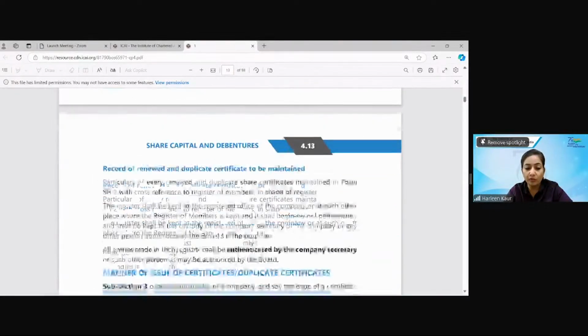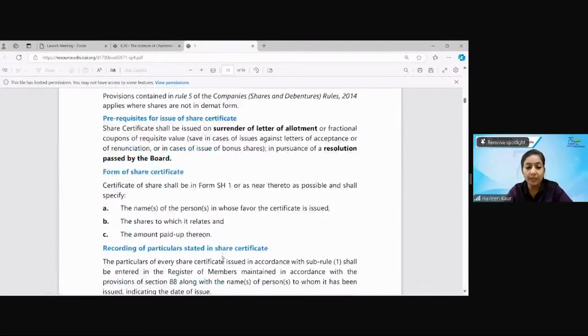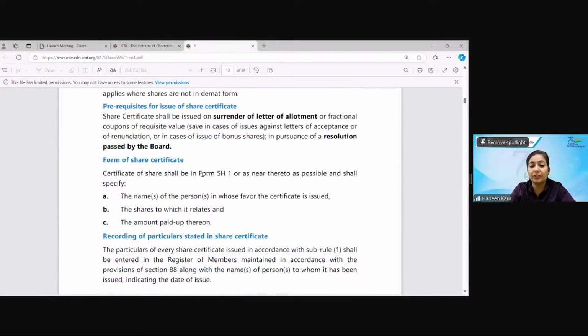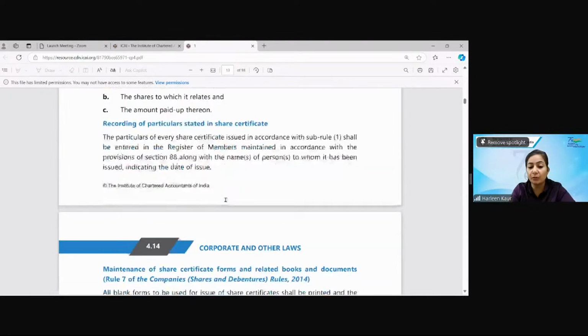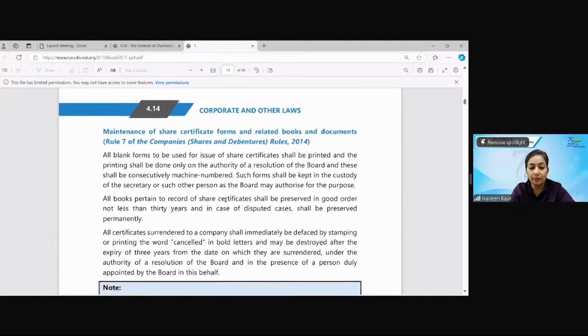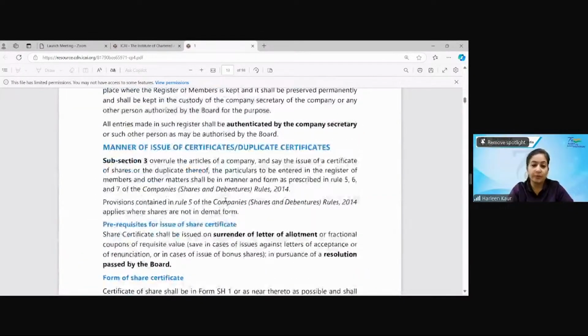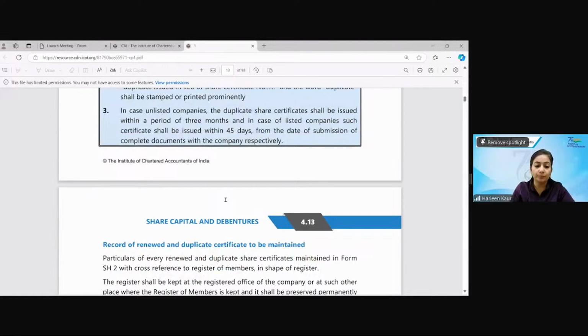All right, so this is how the rule has been given, for replacing the original share certificate, and I will show you the number of days also. Somebody is asking the number of days. The certificate shall be in form SH1, giving the name of the shares, and we have also understood how duplicate shares have to be issued. Here is your duplicate share certificate, SH2.